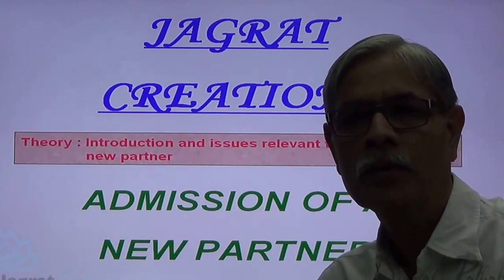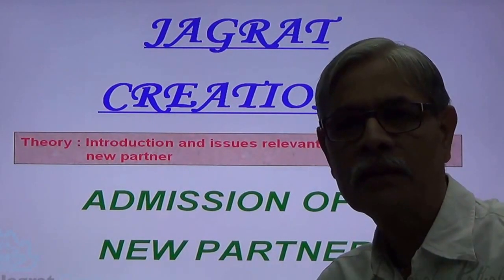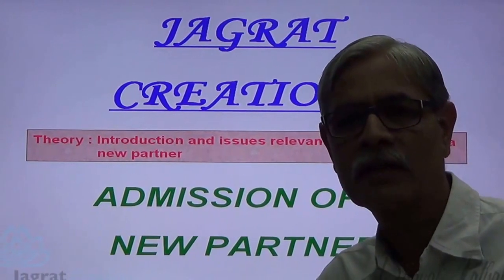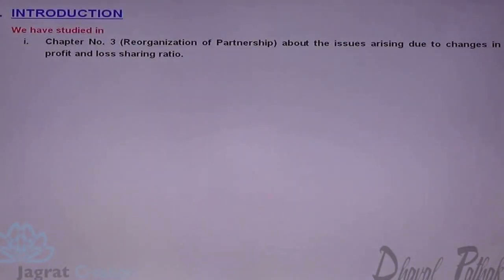Now, observe the explanation and the presentation on the screen. We have studied in chapter number 3, the title is Reorganization of a Partnership.